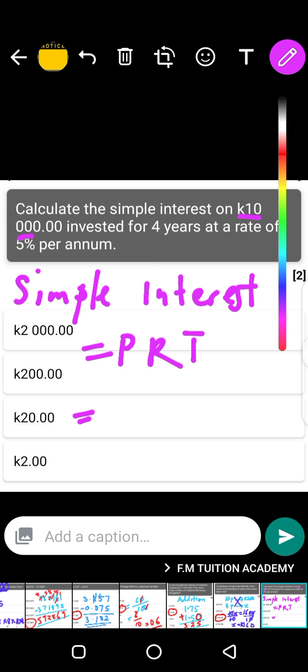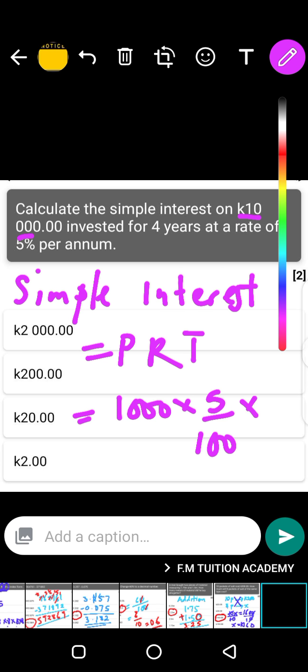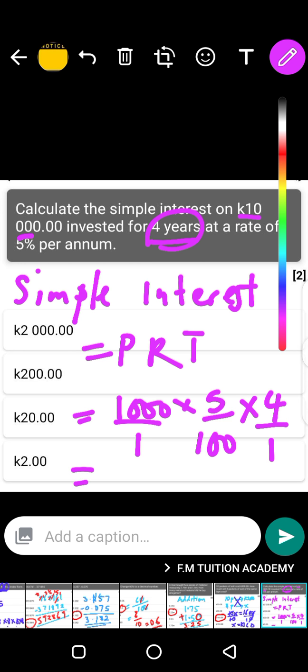So it is 10,000, the money that was put, times the rate. It's 5%. So it is 5 over 100%, it is always out of 100, times the time, which is actually 4 years. You can see it here, 4 years. So you put 4 here. Then you cross. Then you solve. Any number on its own is over 1. Then you solve now. What do you have here?